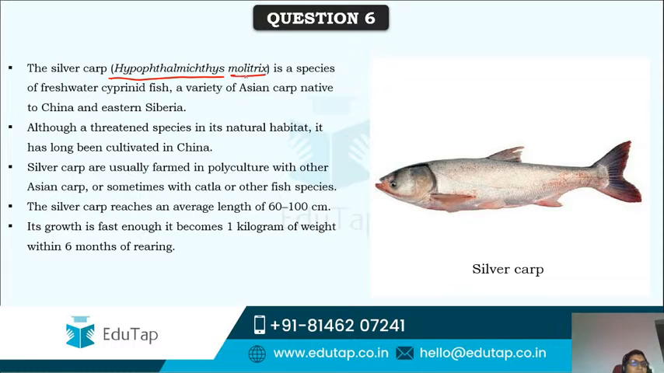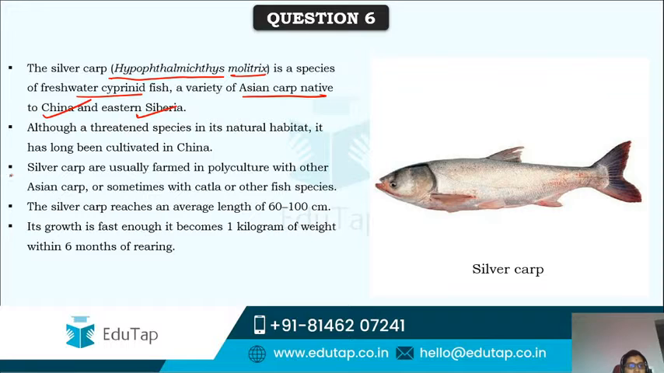Hypophthalmichthys molitrix. It's a species of freshwater cyprinid fish. It's one of the varieties or families of fish, and a variety of Asian carp native to China and eastern Siberia, but not to India. Indian major carps are only 3: Rohu, Mrigal, and Katla.